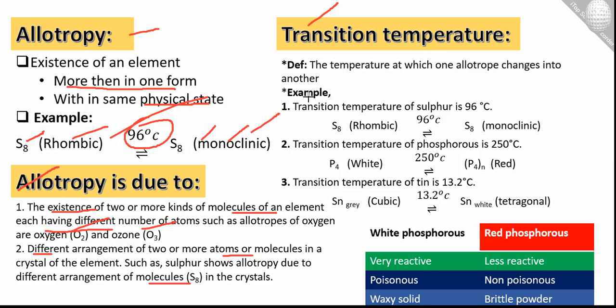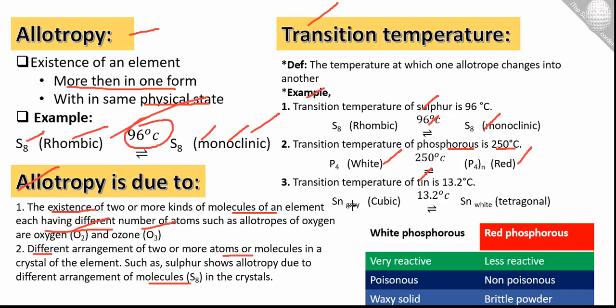Next are examples. Transition temperature for sulfur is 96 degrees: below 96, sulfur exists in rhombic shape, while above 96 it exists in monoclinic shape. Next example is phosphorus P4, with a transition temperature of 250 degrees. It exists as white below 250 degrees, while above it converts into the red form. Transition temperature of tin is 13.2 degrees Celsius.